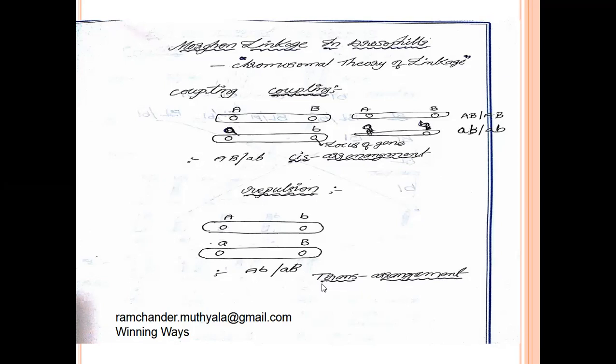From these two chromosomal theories, we can explain coupling linkage and repulsion linkage with the Bateson-Punnett experiment.